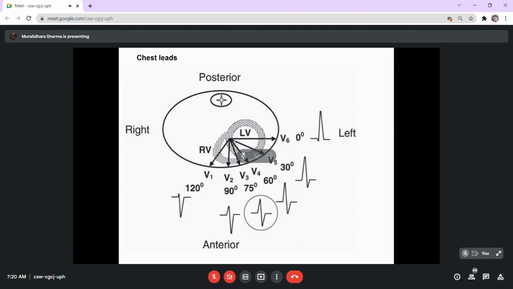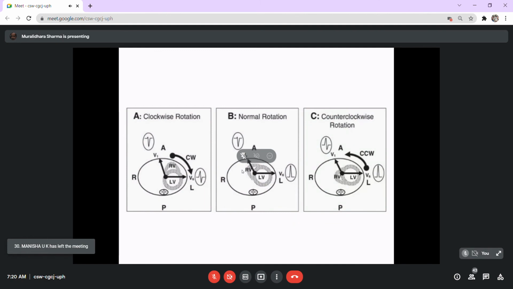Now, when the current is more towards the left side, usually you'll have more negative recording over the right leads, that's V1, whereas more positive reflection over the V6 lead, that's the chest lead. So this gradual pattern of negative to positive also can give you an idea, and characteristically in V3, it will be equally biphasic. This is also one way of identifying the axis.